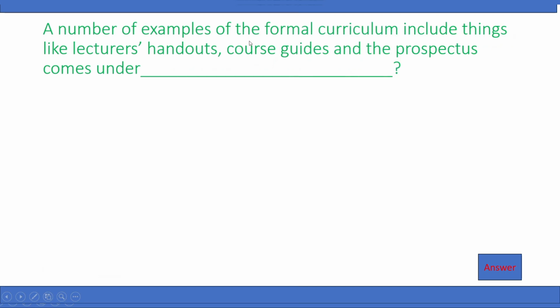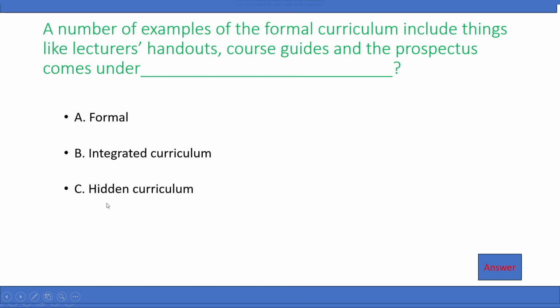A number of examples of the formal curriculum include things like lecturers, handouts, course guides, and the prospectus comes under A. Formal, B. Integrated curriculum, C. Hidden curriculum, D. Extra curriculum. The right answer is A. Formal curriculum.